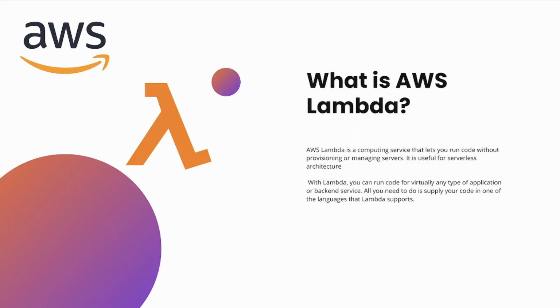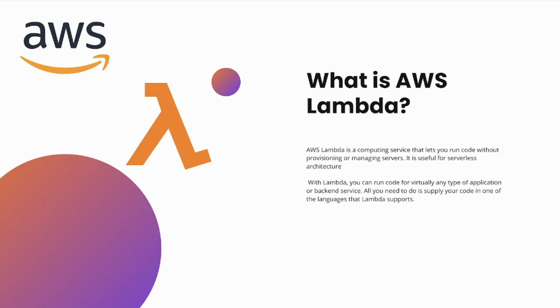Let's get started. So seriously, what is AWS Lambda? You can see the logo is on the left, it's a Lambda. AWS Lambda is a service that lets you run code without provisioning or managing servers. You can run code virtually using any supported language. That includes Java, Go, PowerShell, Node.js, JavaScript, C#, Python. So most of the most popular languages, right? And this is why AWS Lambda has become so popular for serverless architecture.